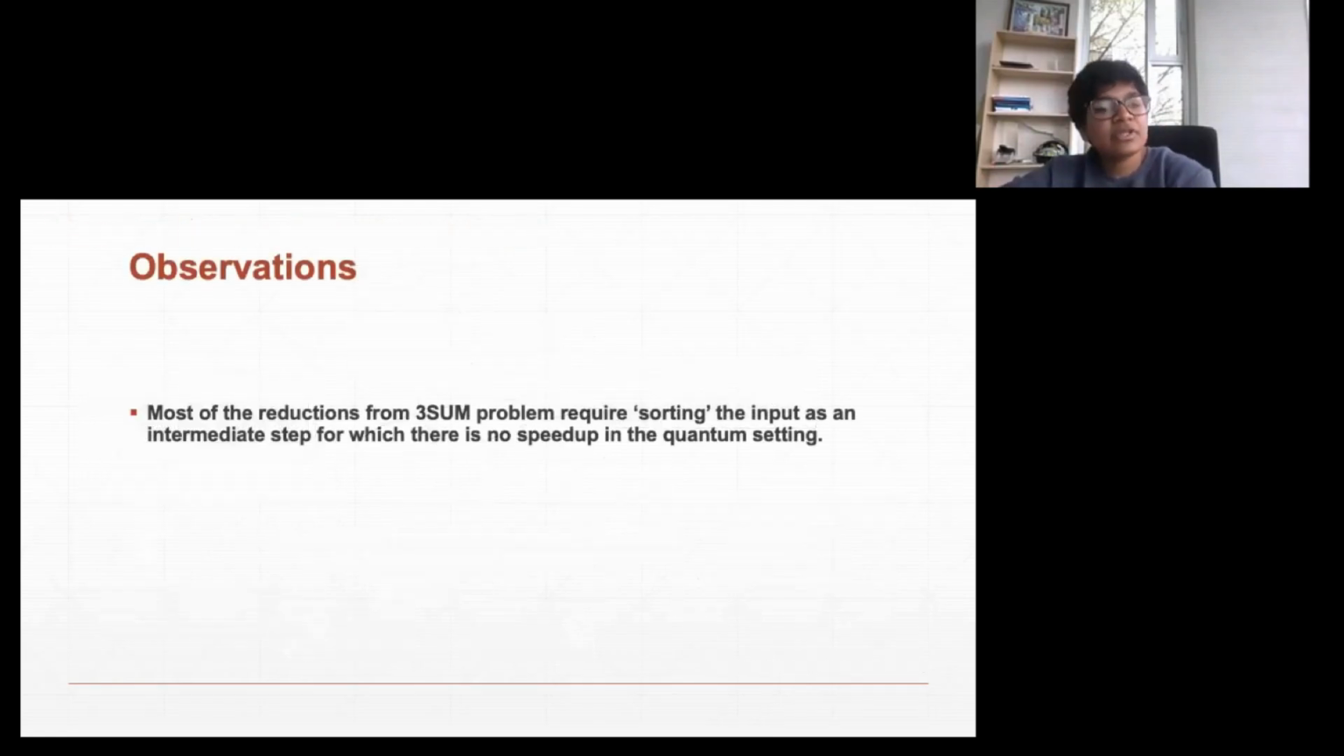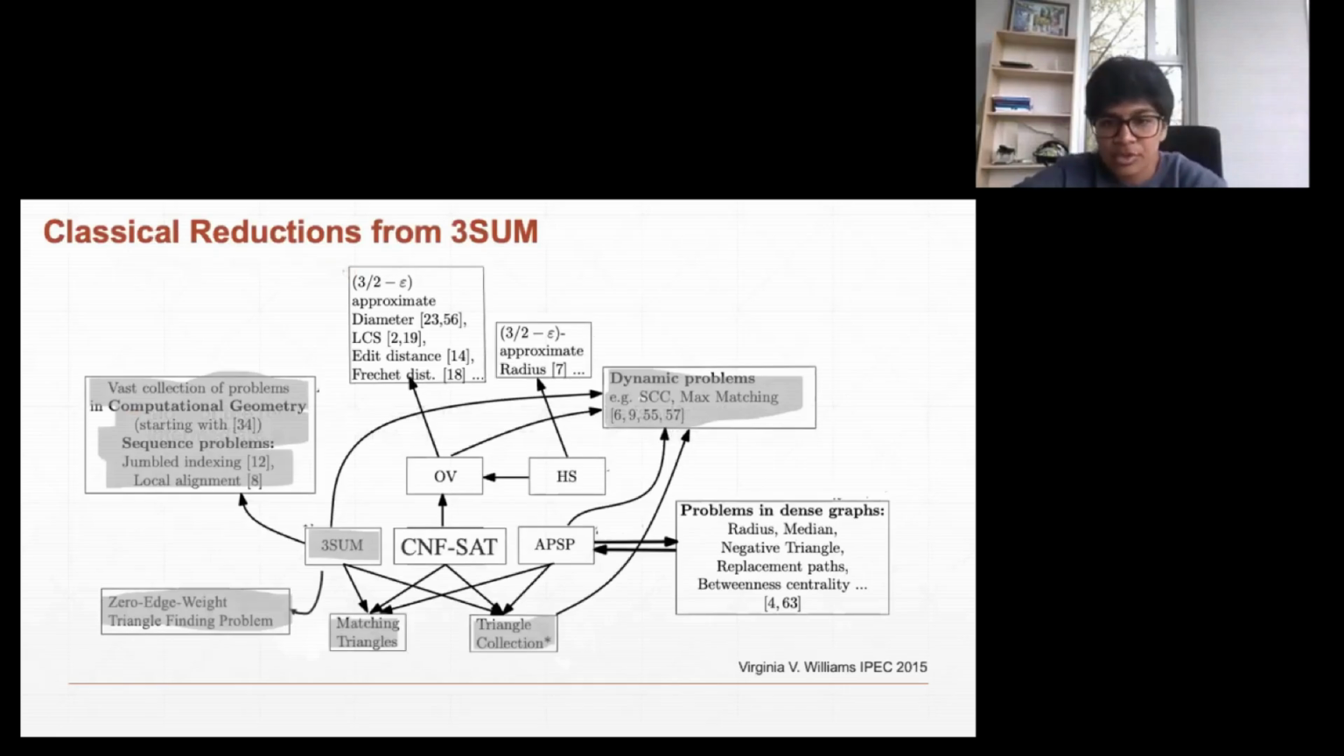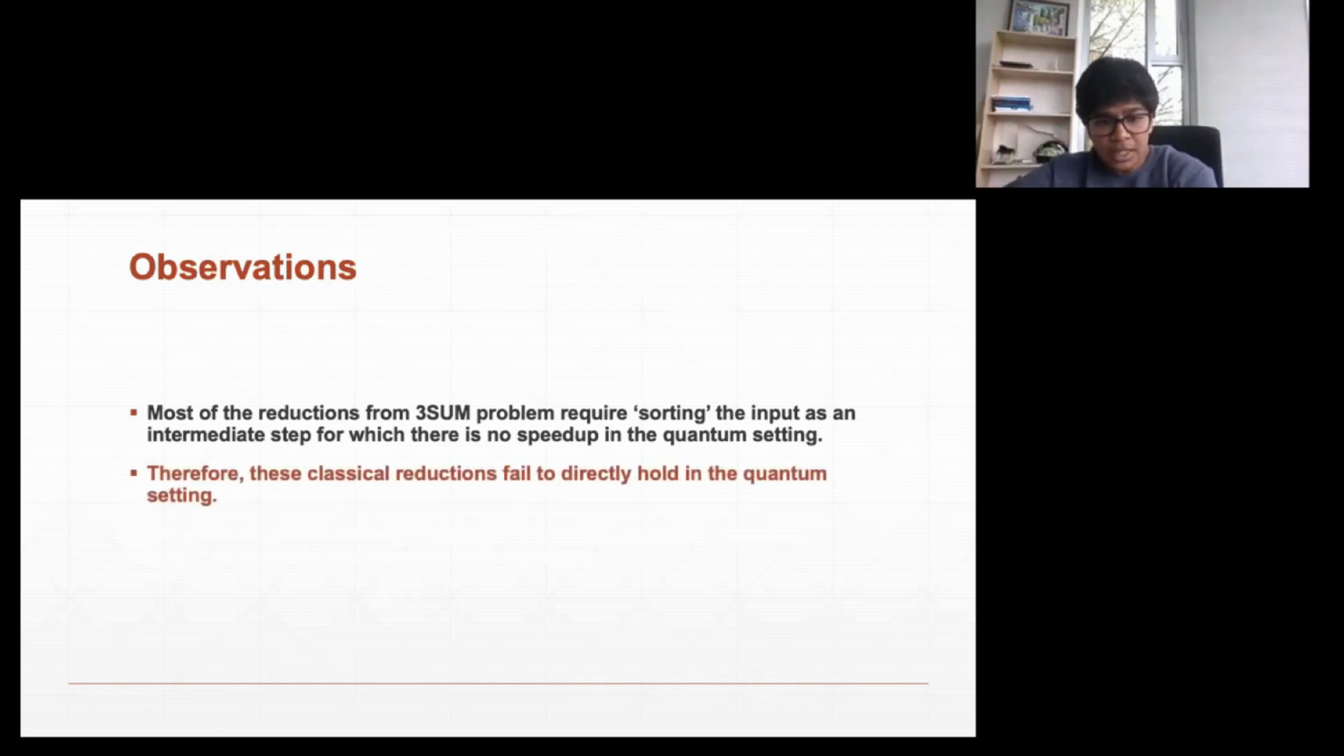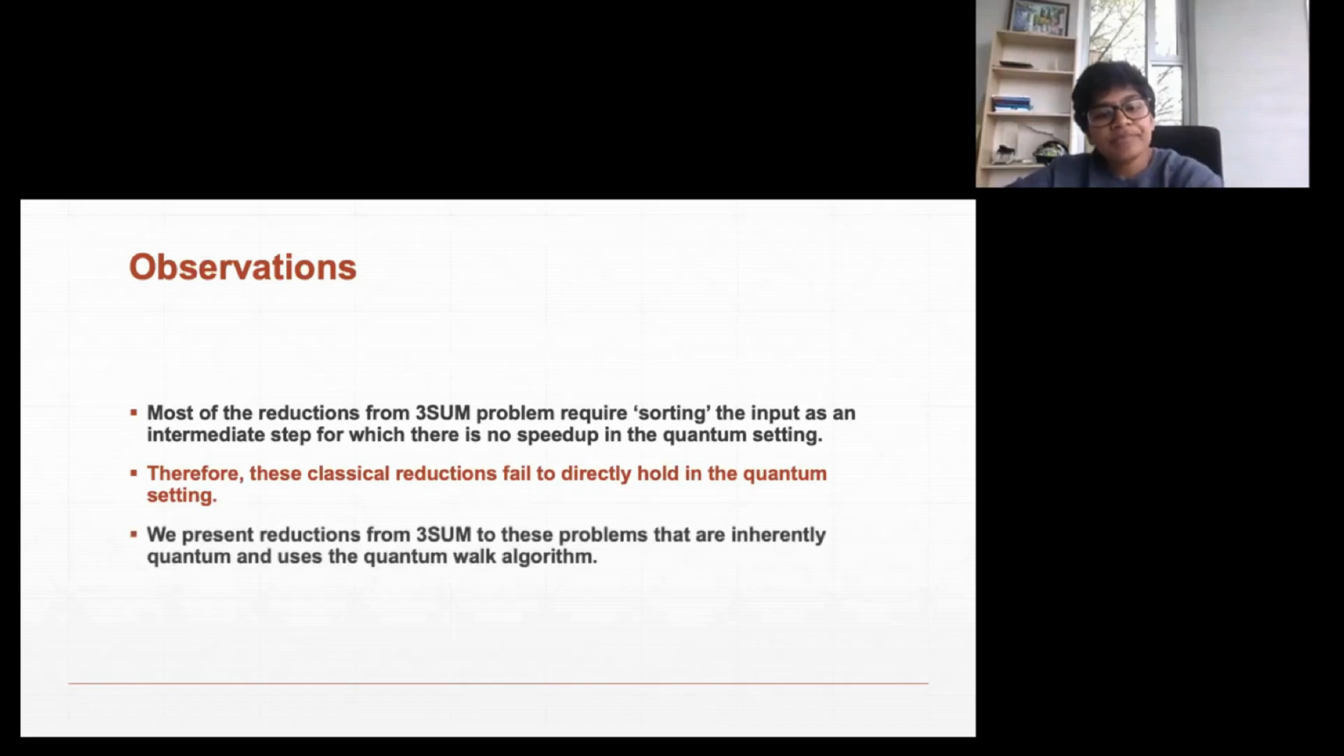And one of the observations that we saw was that many of these reductions from threesome to these computational geometry problems or the zero edge weight triangle problem required sorting the input as an intermediate step. And we do not have a quantum algorithm for sorting which is sublinear. Because our threesome conjecture in the quantum setting requires that the reductions have to be sublinear, we were stuck there. So it was not easy to port these classical reductions into the quantum setting.